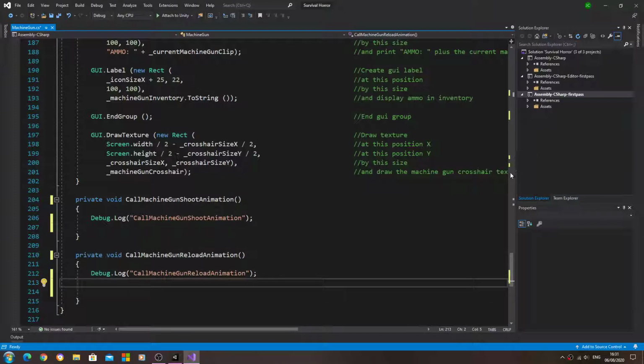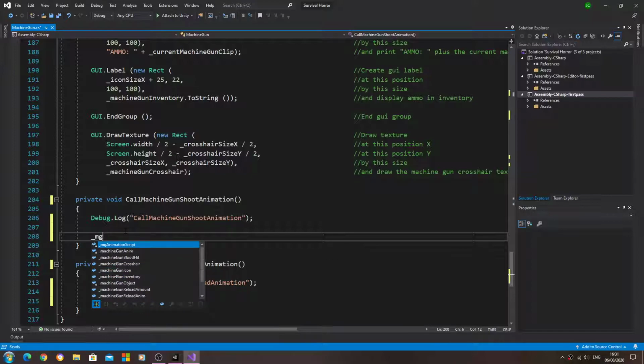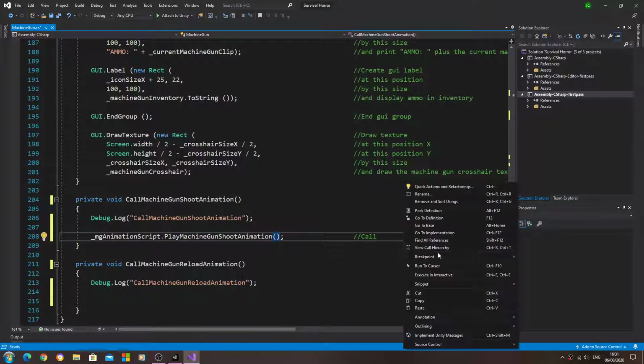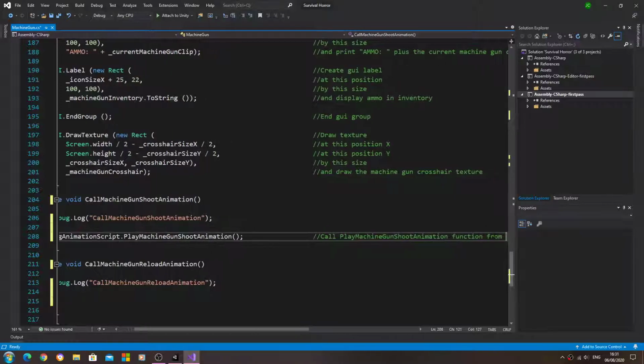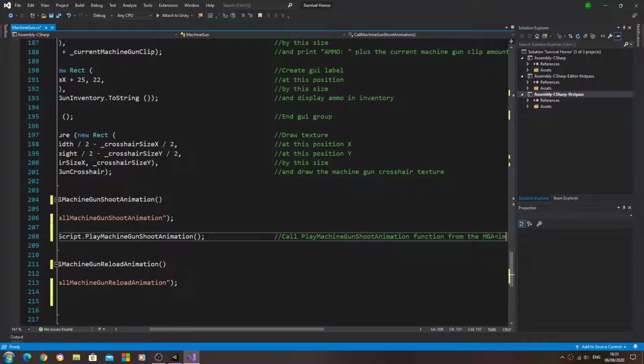Now we've created it, as you can see here in the bar, there's no red errors showing. So call machine gun shoot animation underscore mg animation script dot play machine gun shoot animation, open and close brackets, close that line off into the comments. What we'll do is we'll say we'll call that function from the mg anim script.